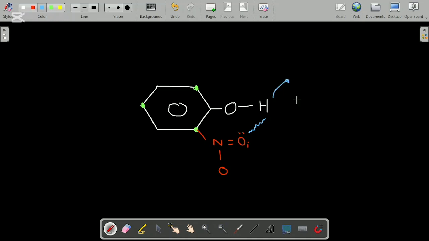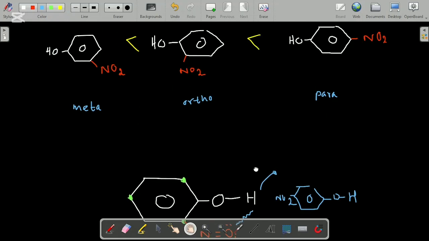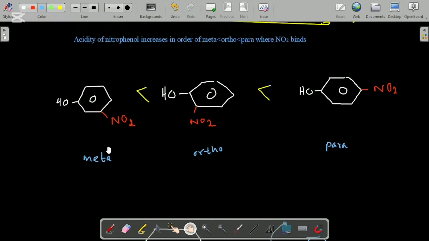Because of that, the acidity of the ortho position is lower than the para position. Now let's see the para position. In the para position, there is no such difficulty because there are no intramolecular bonds. So we can see that the lowest is meta, then ortho, then para.